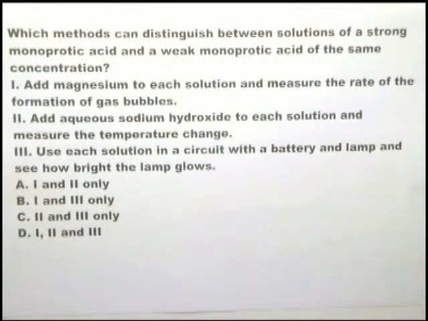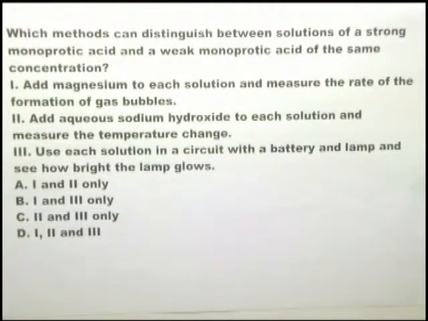So whatever is the concentration of the strong acid, that is the concentration of the hydrogen ions. Whereas the weak acid is not completely dissociated, and therefore you only have an extremely small concentration, 1% or less, of hydrogen ion.